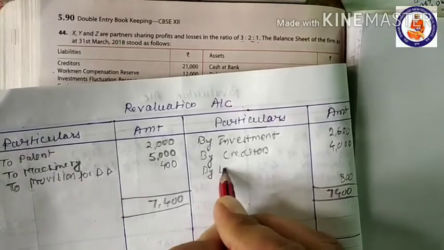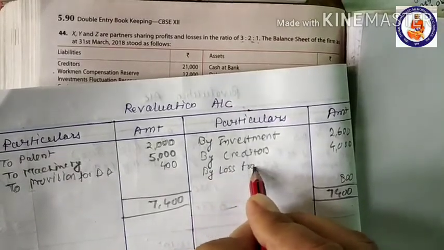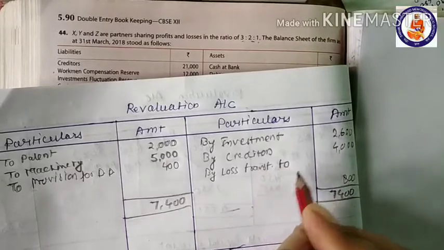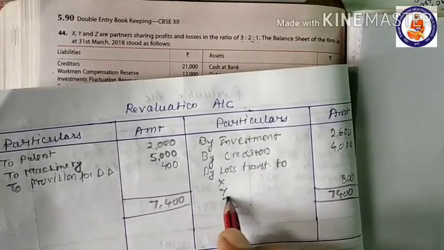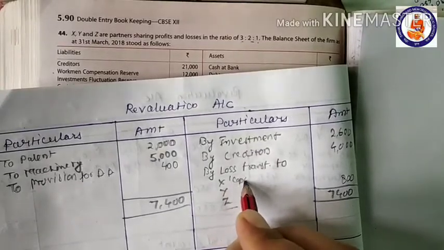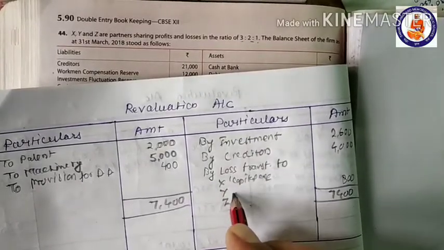By loss transferred to X, Y and Z's capital accounts.